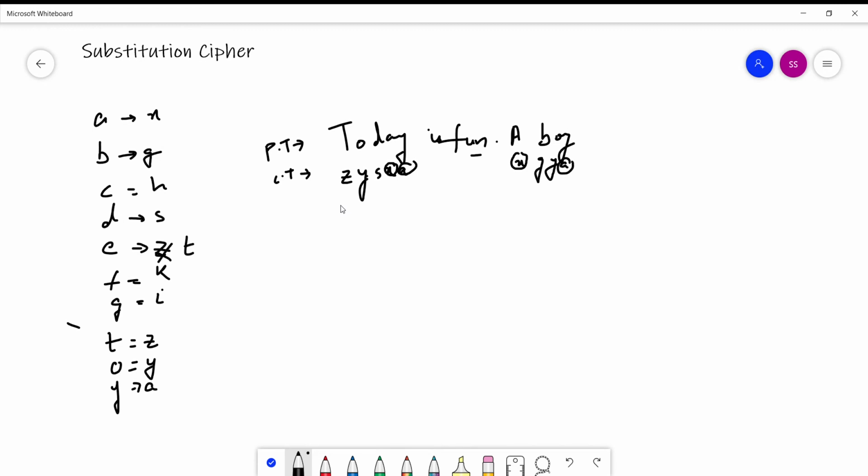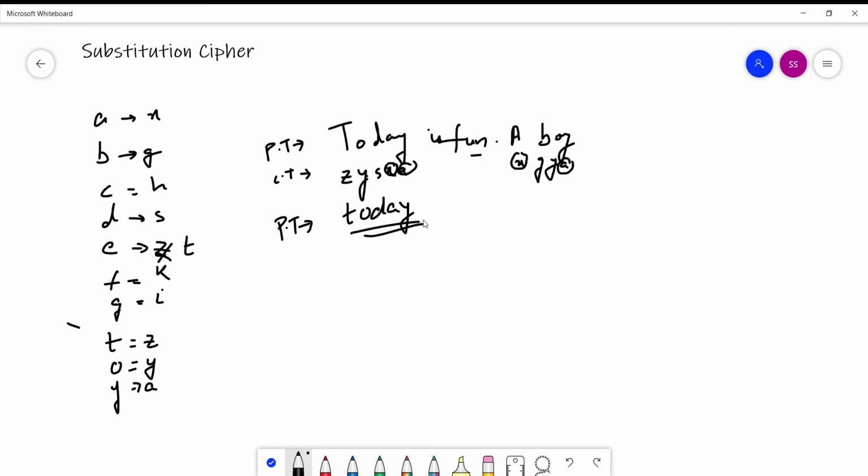So Z is decrypting to T, so this Z will become T. Again, we are decrypting it, so we are getting plaintext. Similarly, Y is decrypting to O, so this will become O. S is decrypting to D, so this will become D. X is decrypting to A, and A is decrypting to Y. So we got back "today".